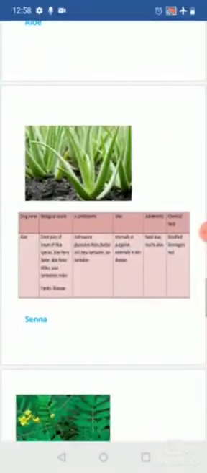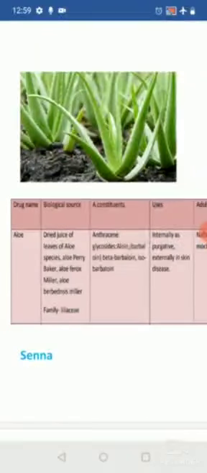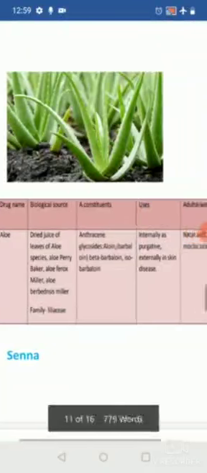So when coming to the drug, that is the biological source, it contains the dried juice which is obtained from the leaves of various species of aloe, like Aloe perryi Baker, Aloe ferox Miller, or Aloe barbadensis Miller, and various other species of aloe, belonging to the family